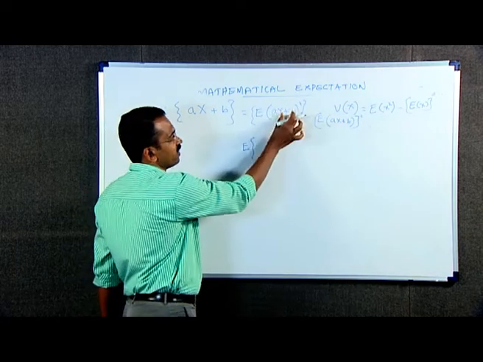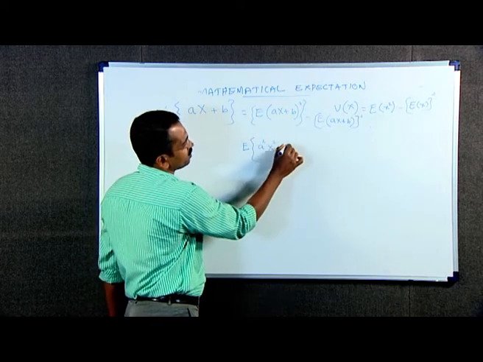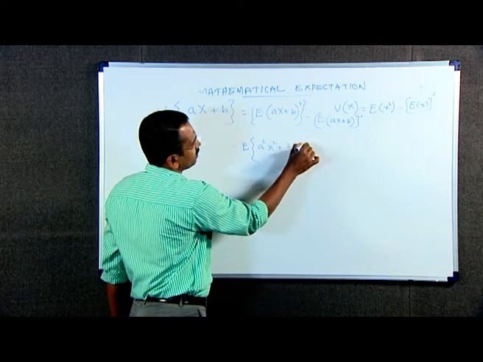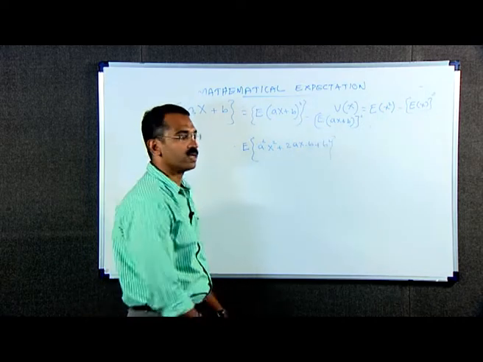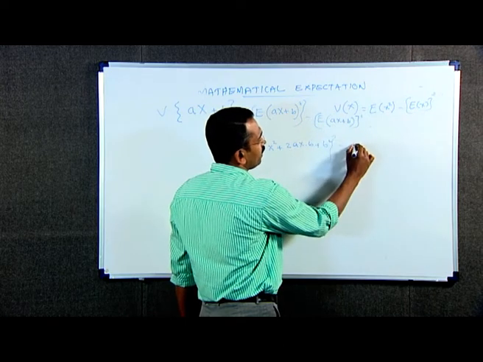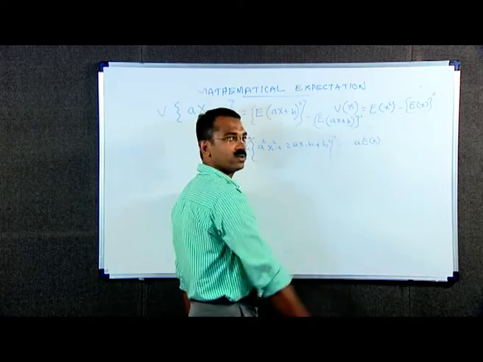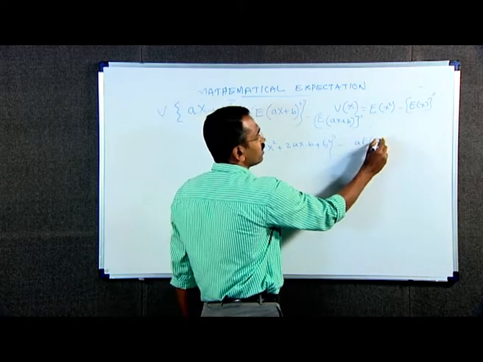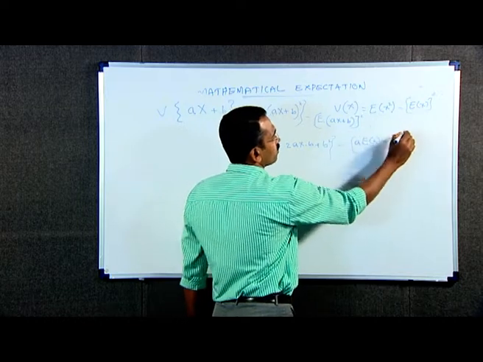here we just expand this, a square x square plus 2ax into b plus b square, minus, here a into E of x, we can use the linearity property, that is a into E of x plus b, the whole square.